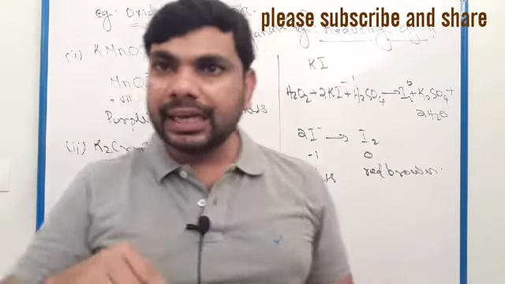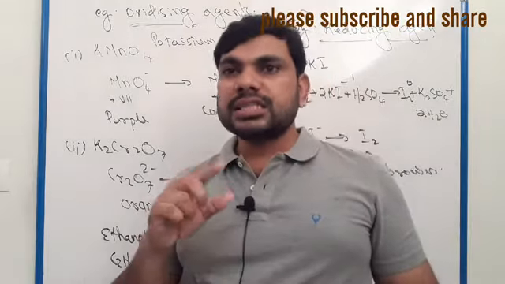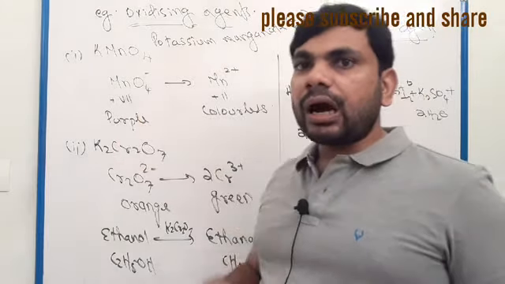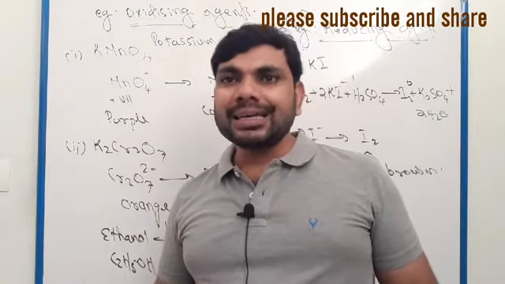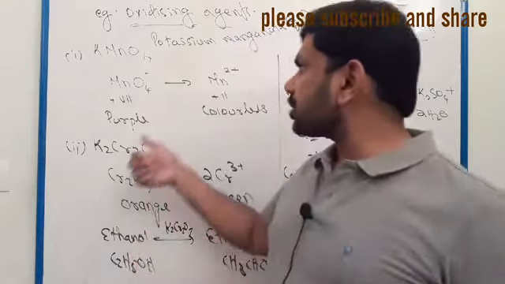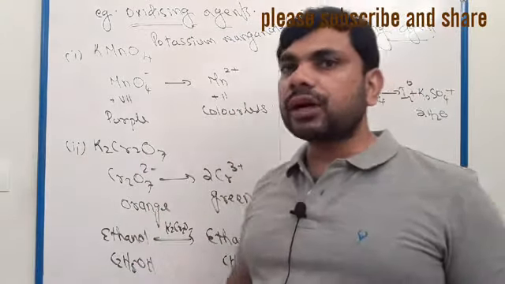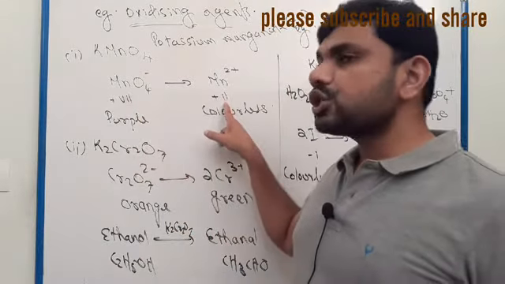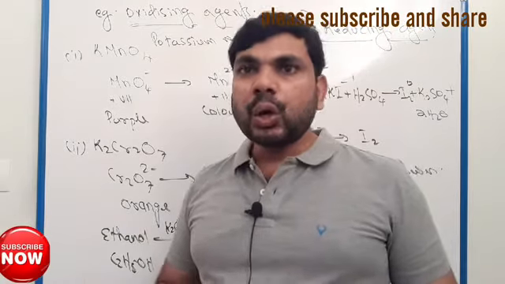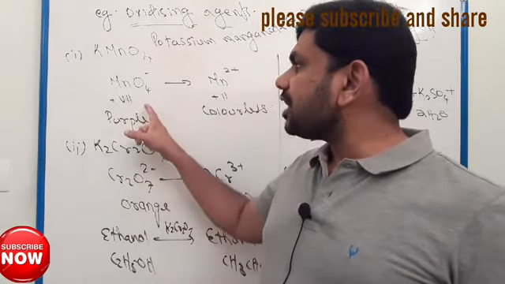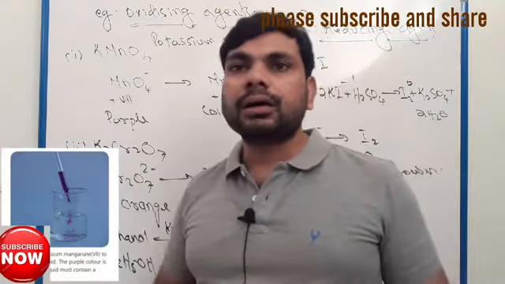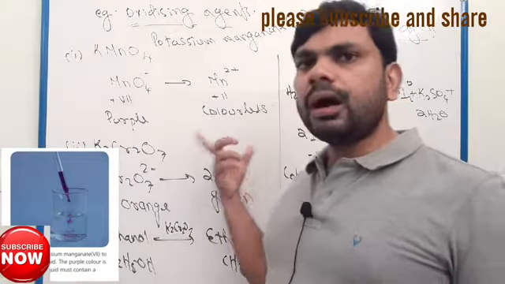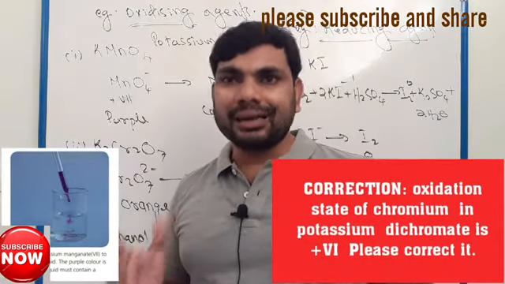After reduction, manganese changes from plus 7 to Mn2 plus, the plus 2 oxidation state. Also remember potassium permanganate is purple in color. After the reaction it turns colorless.